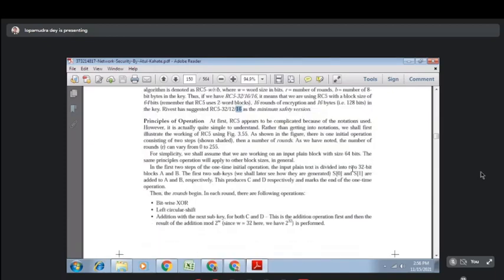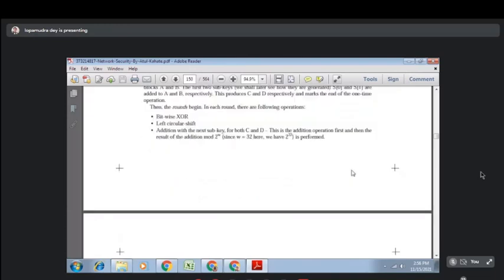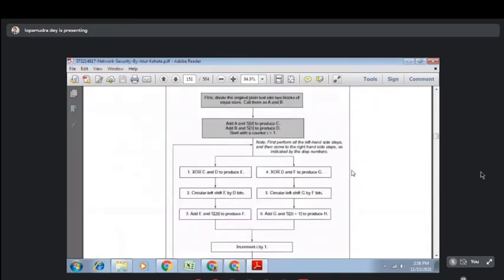So let's discuss the principle of operation. I'll be discussing this flowchart, but just give me a 1 minute break. I'm just coming from the washroom.